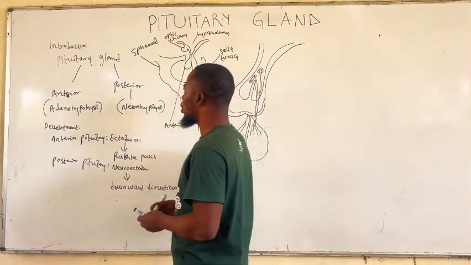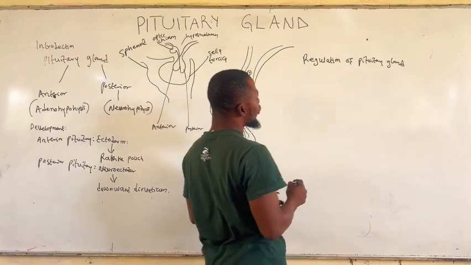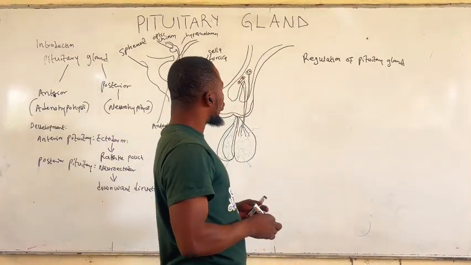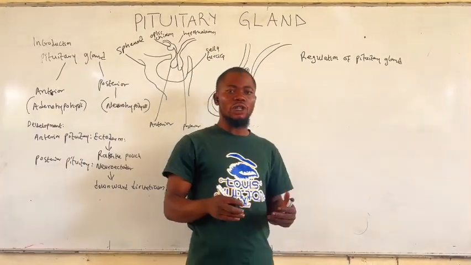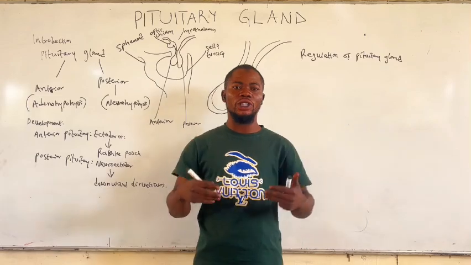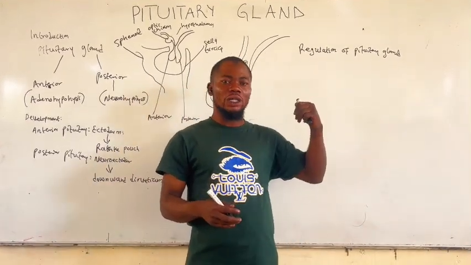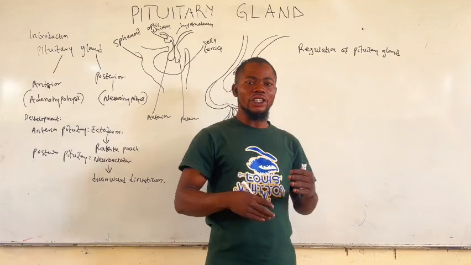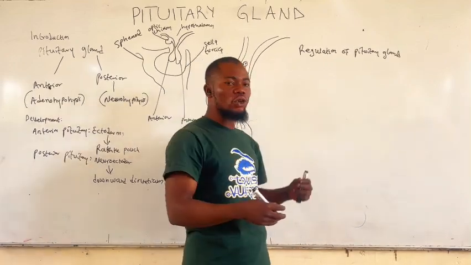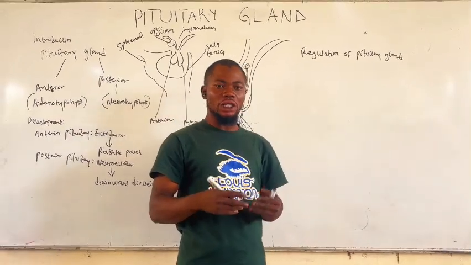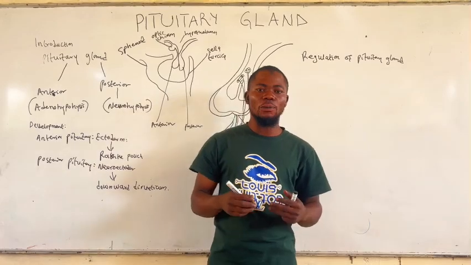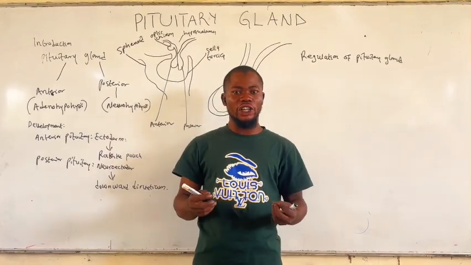Next is regulation of the pituitary gland. We should know that most of the hormones of the pituitary gland, both anterior and posterior, are regulated by the hypothalamus. So there is a relationship between the hypothalamus and the pituitary gland. This relationship is called the hypothalamo-hypophyseal relationship.